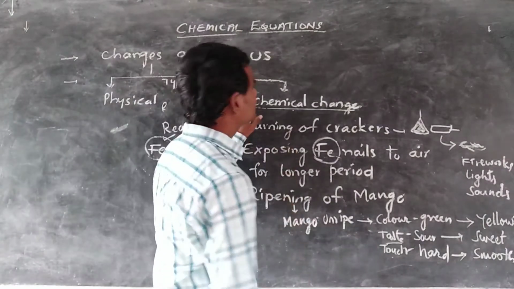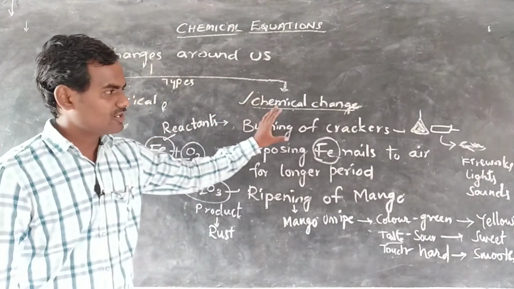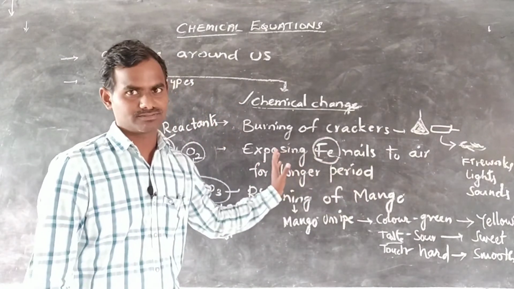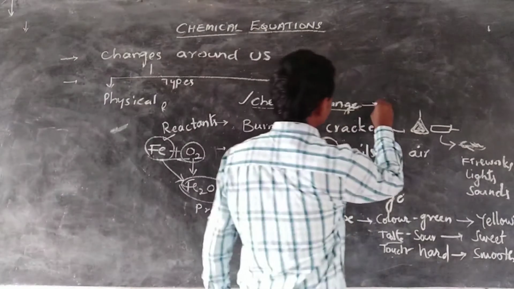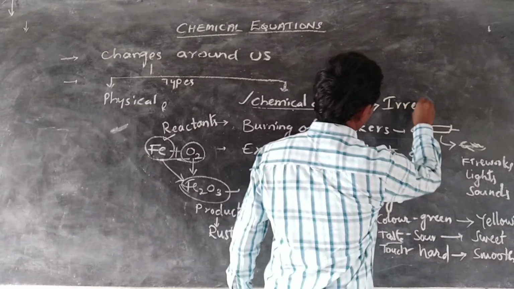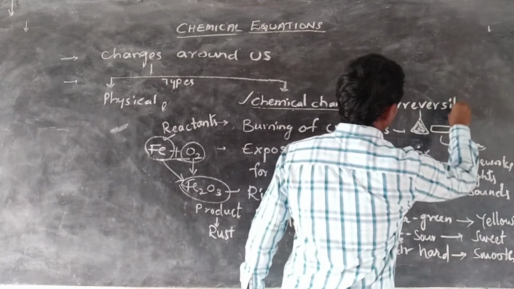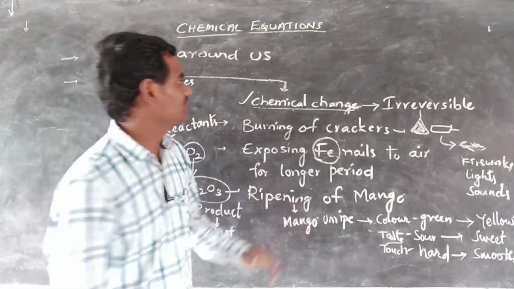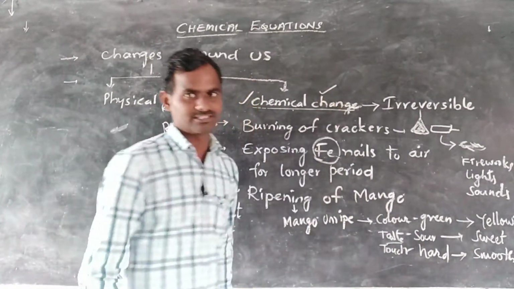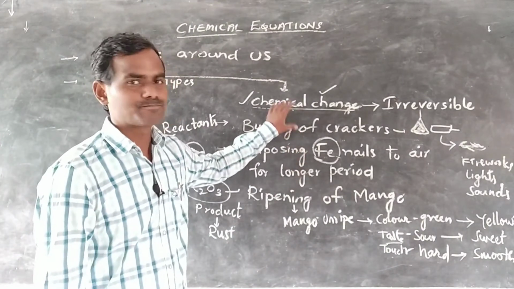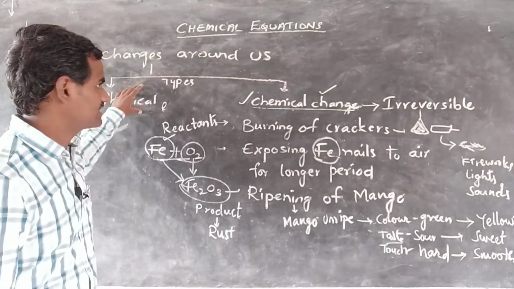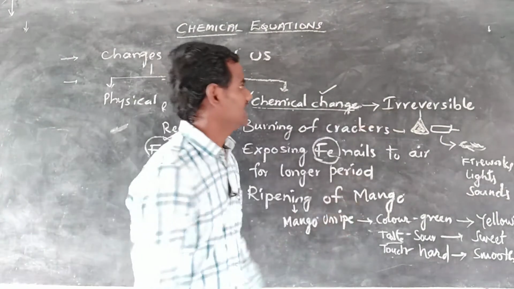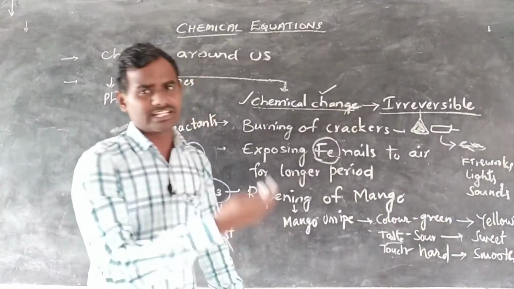Here, if we observe this chemical change, we cannot get back the reactants from the products. So it means chemical change is irreversible. If any change takes place and it is irreversible, then we can say that it is a chemical change. So we can understand whether it is a chemical change or physical change by knowing whether it is reversible or irreversible. Irreversible means we cannot get back the reactants.